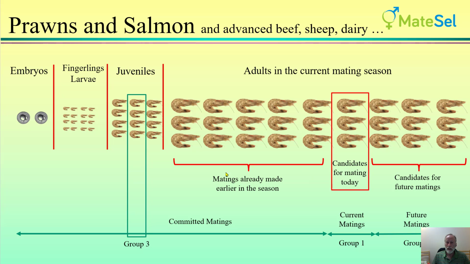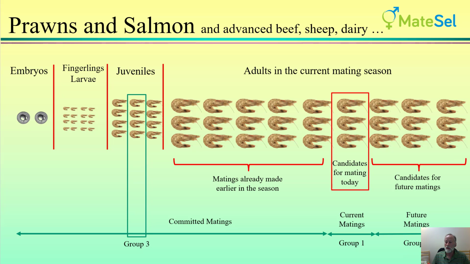However, in this case, not only do we have committed matings represented as the parents of embryos and fingerlings or larvae and juveniles, but we've also got those parents that were themselves directly used earlier in the season. So these are all committed matings. There's an extra couple of features in this one, which is typical for a comprehensive analysis. And one is to consider future matings, because we know about these individuals. They're not quite available to mate yet because they're not ripe, perhaps.